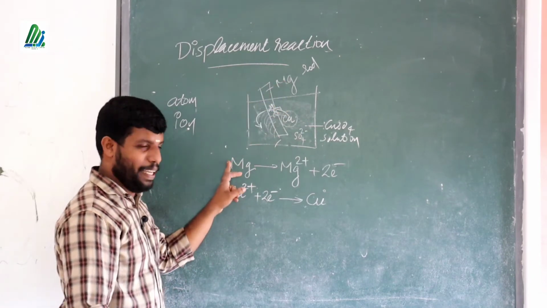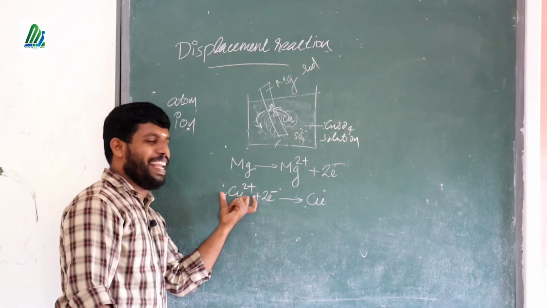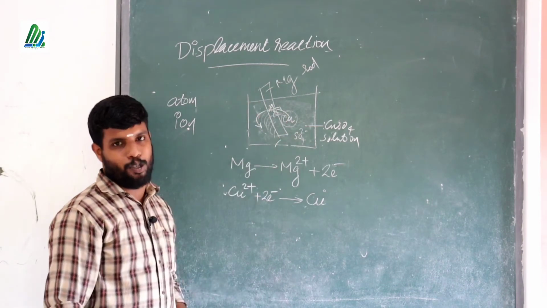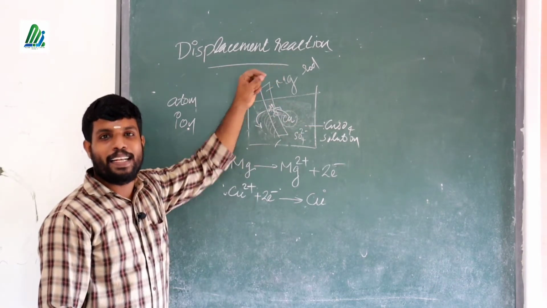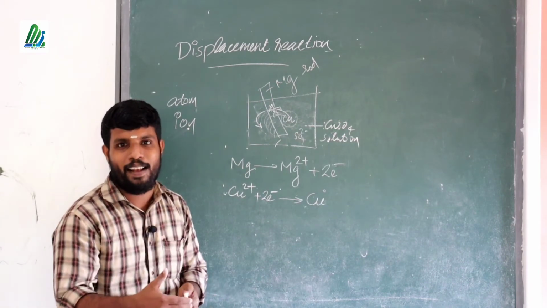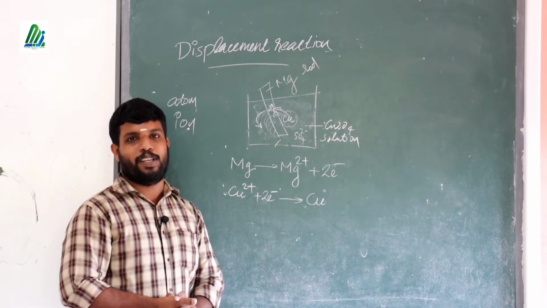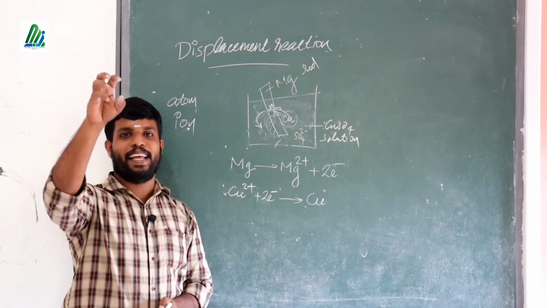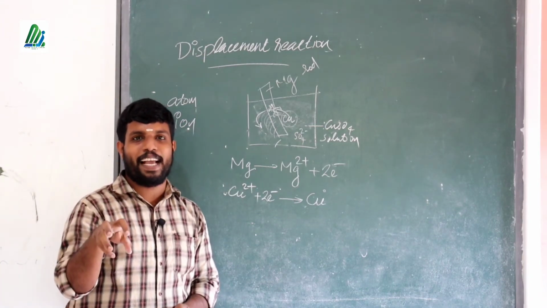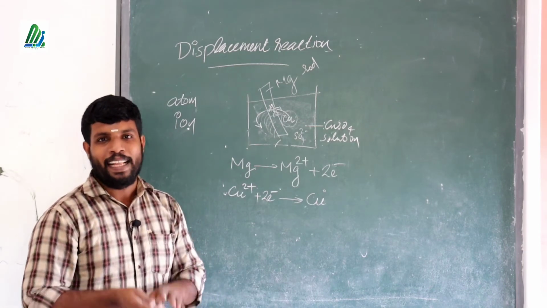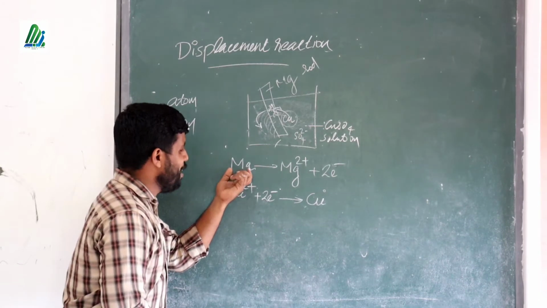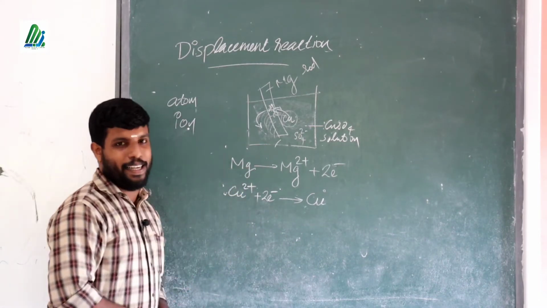Highly reactive metal, magnesium, displaces less reactive metal, that is copper, from the solution. Highly reactive metal displaces less reactive metal from its own solution, and that reaction is known as displacement reaction. Here magnesium is highly reactive and copper is less reactive.